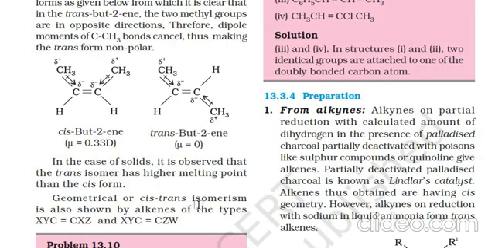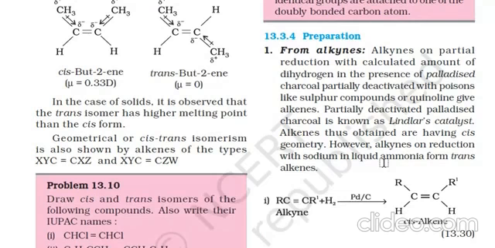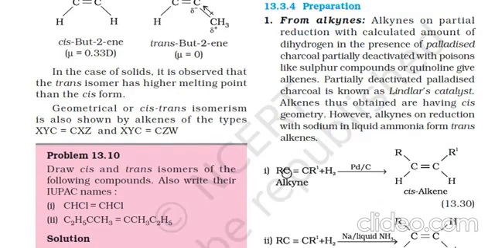Now, the preparation of alkenes from alkynes. When alkynes are hydrogenated in the presence of a catalyst such as palladized charcoal, also known as Lindlar's catalyst, then cis alkenes are produced.